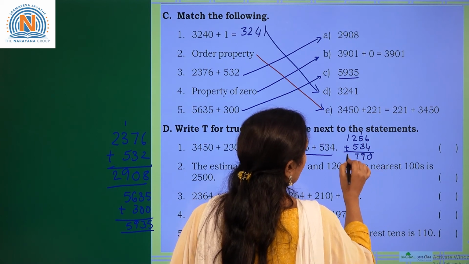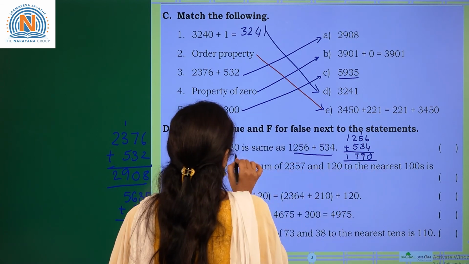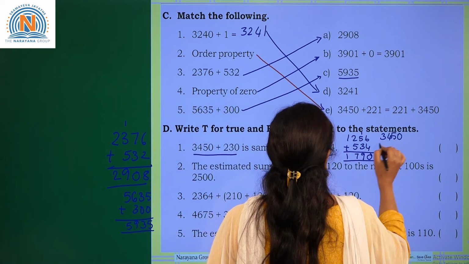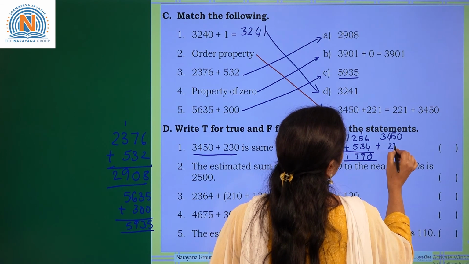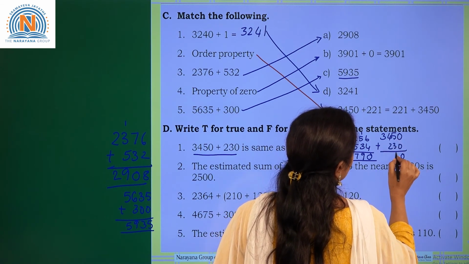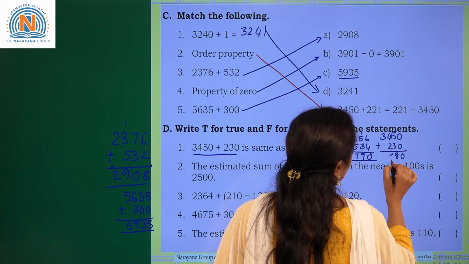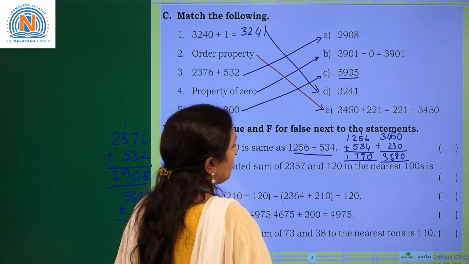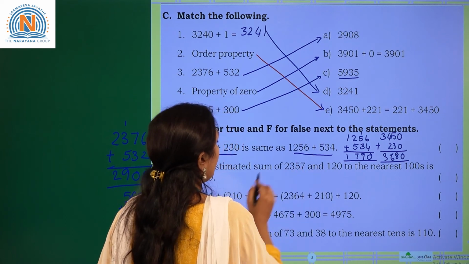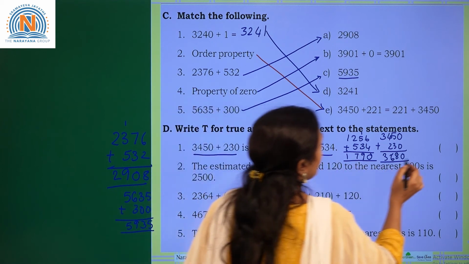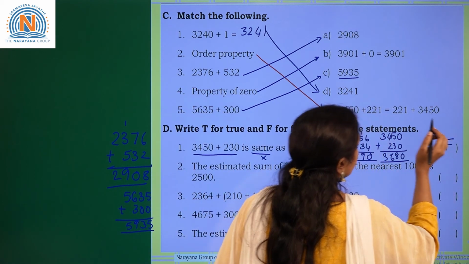So 7, 1. Now add these two numbers, 3450 plus 230. 0 plus 0, 0. 5 plus 3 is 8. 4 plus 2 is 6 and 3. Now will both be equal? No. Both are not equal. It is not the same. So the statement is false.